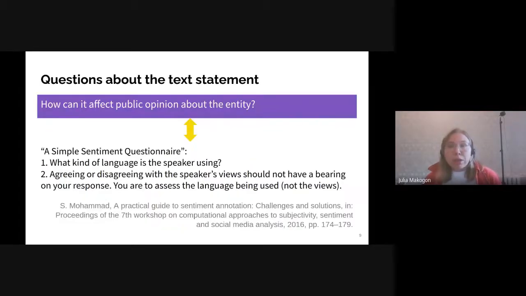It came out to be the question not about the entity, but about the text statement. How could the text affect public opinion about the entity? But that's a rather hard question for annotators. It requires a lot of clarification to be used as annotation instruction. So we needed to transform it to some simpler annotation steps. With some modifications, we adopted the approach proposed by Dr. Saif Muhammad in this paper. An annotator should assess only the language, not the views, and ignore possible disagreement with the speaker.